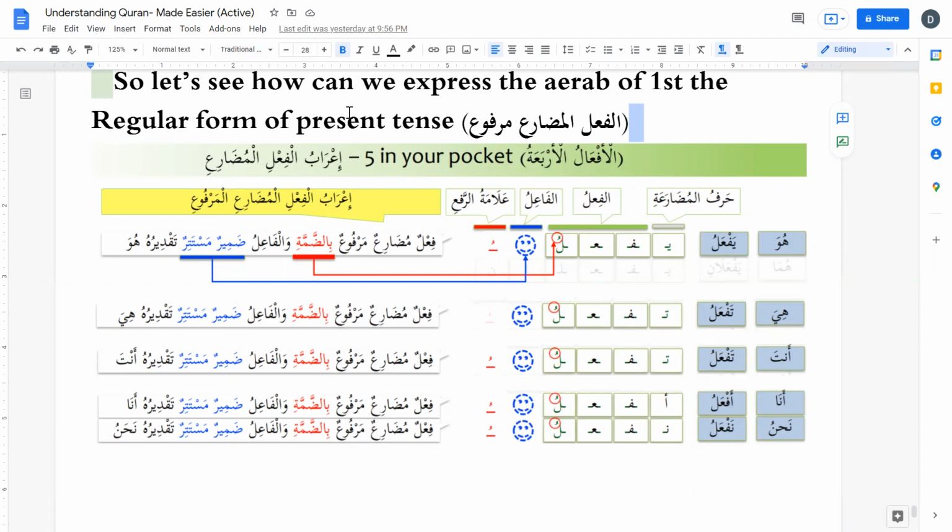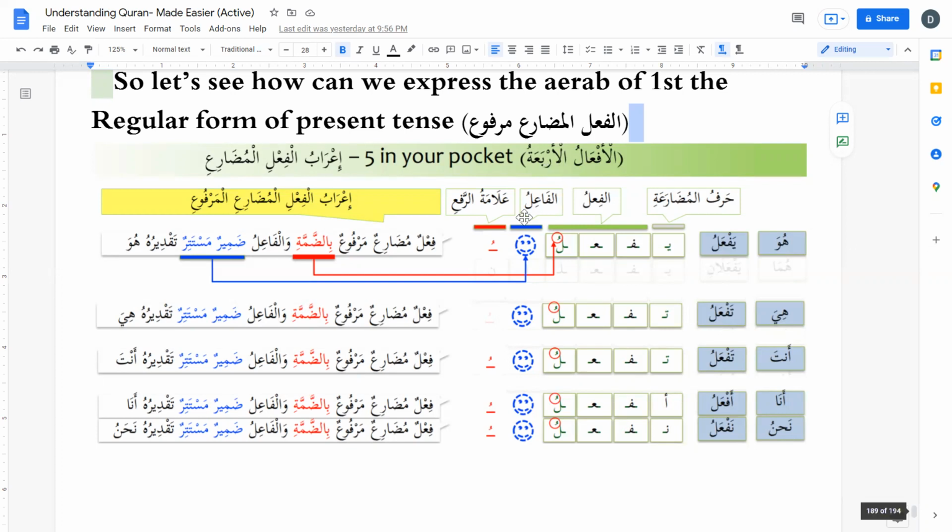The first category that we are doing is the one in which the regular form, or marfu' form, of present tense ends in dhamma. So dhamma tells us that it is marfu', fi'l mudari' marfu', and this category is called af'alul arba'.